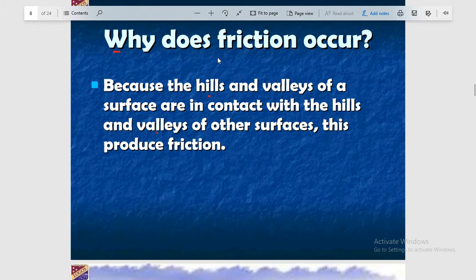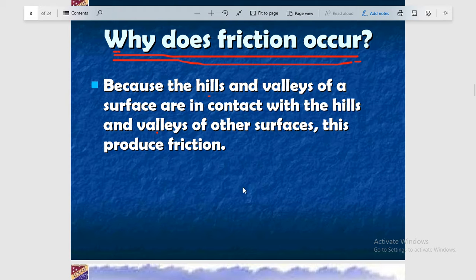Now why does friction occur? This is a very important question. So let us understand why friction occurs. You can see here, because the hills and valleys of a surface are in contact with the hills and valleys of other surfaces, this produces friction.